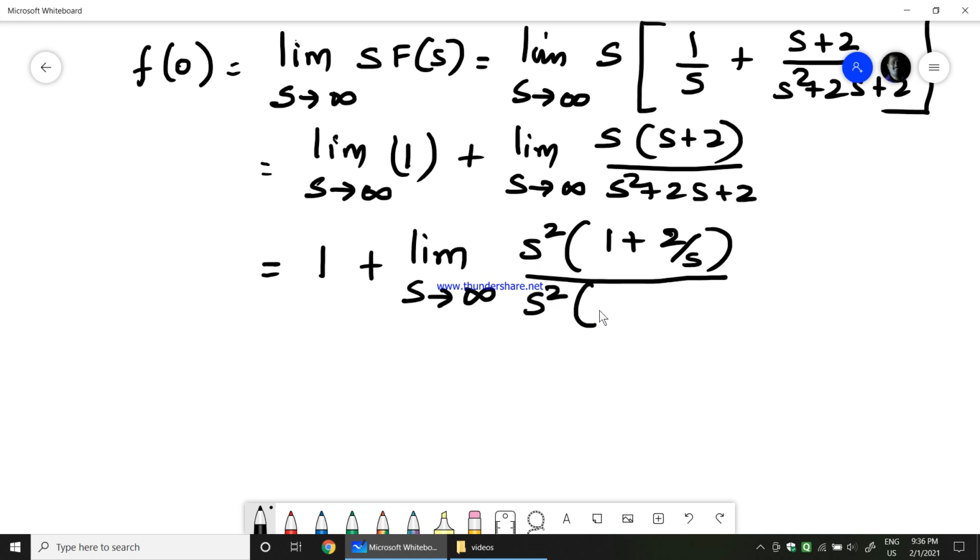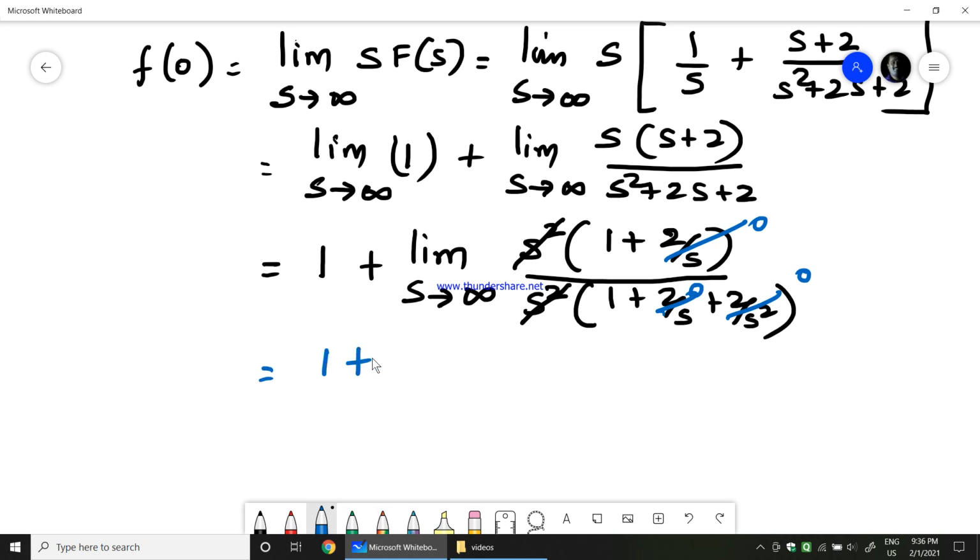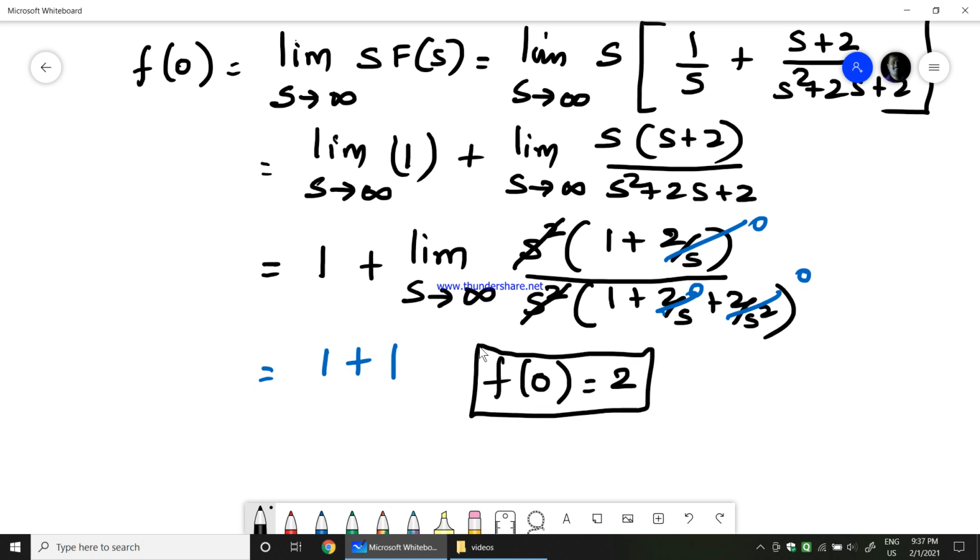So what will I get? 1 plus 2 by s plus 2 by s square. Now s square cancels. If you apply the limit s tends to infinity, these terms become 0. Therefore it is equal to 1 plus 1 by 1, which is 2. Therefore f of 0 is equal to 2. So we got the initial value f of 0 is equal to 2.